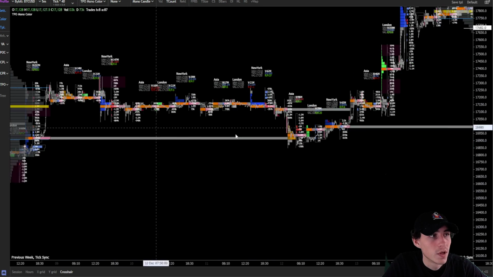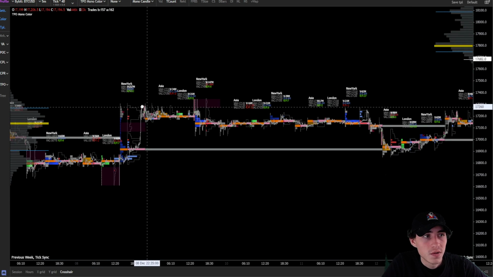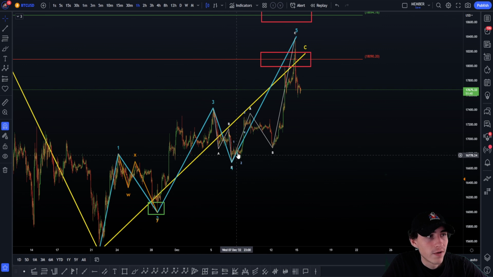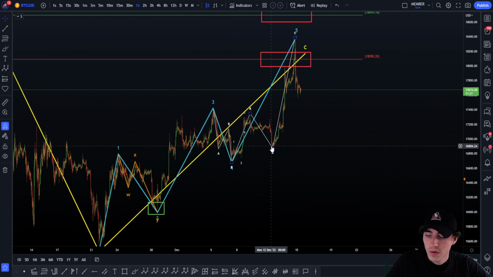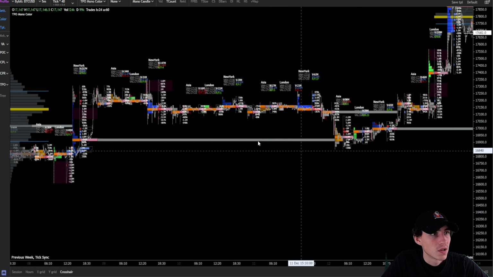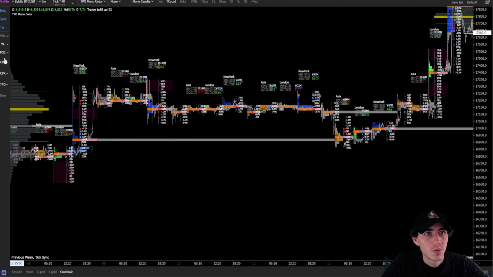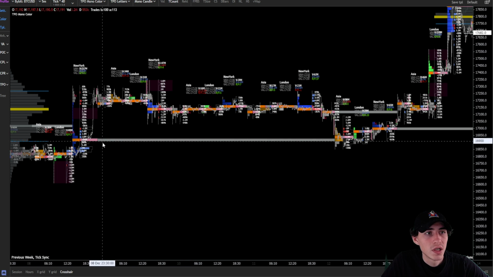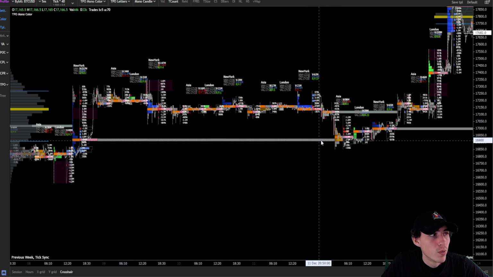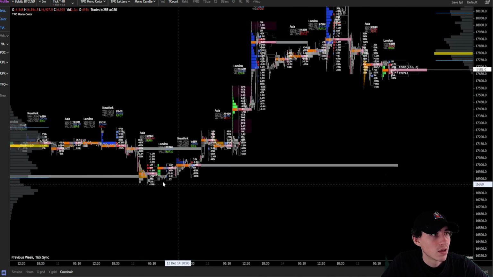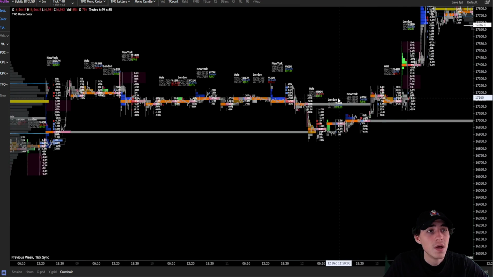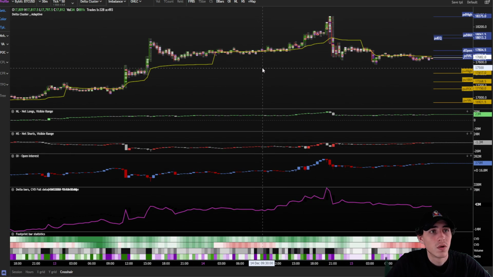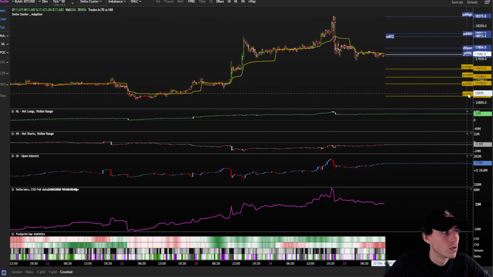Anyway, here we have the A wave to the upside with 5 waves up. Then we have the retracement. So we talk about this 5 waves to the upside, then the retracement. We got some different targets planned to the downside: swing through the lows right here, if you remove the TPOs. If we do not swing through the lows, we look for the naked session point of control level right here. Boom, we touch the naked session point of control and we get the big rise to the upside. Again, it's all about reading the order flow at the target. You just have to read the order flow to make decisions on whether or not to take a trade.